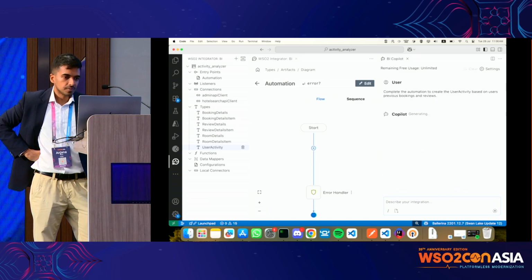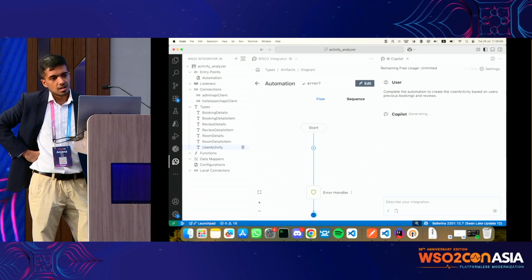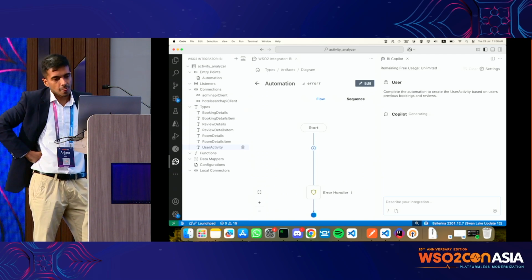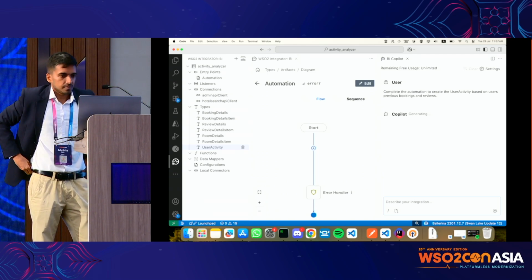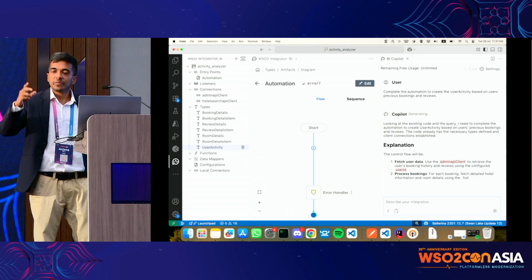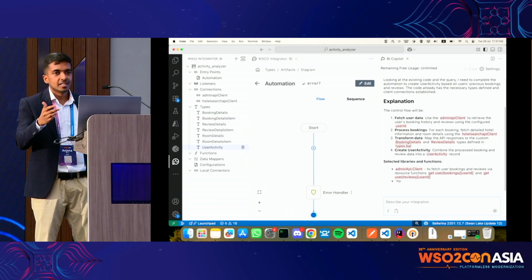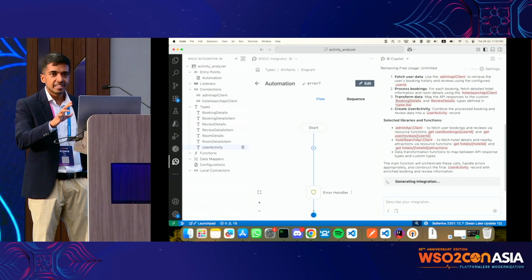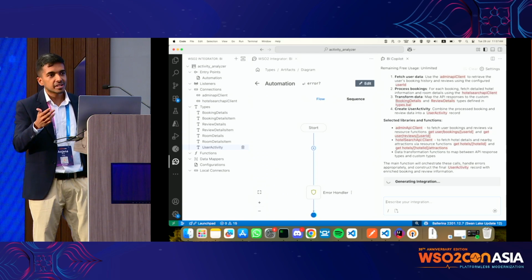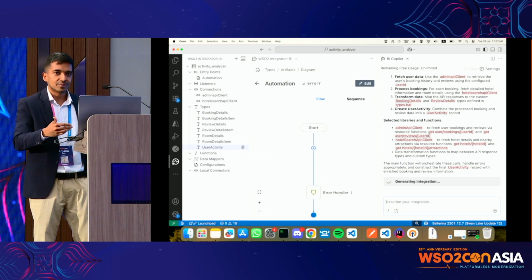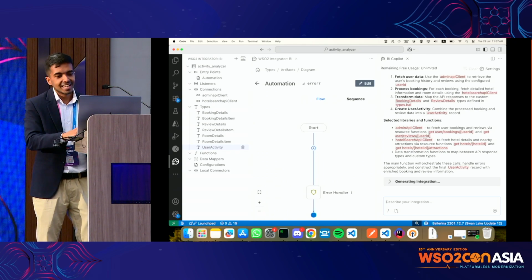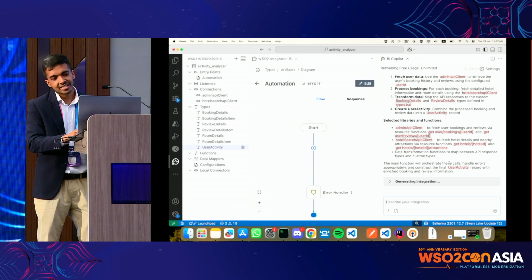So let's wait for some minutes. I hope it generates properly. So this is what I think Malit was mentioning in the previous session, if you guys were there. The latency is a problem, even for our code generation. The way we got around that issue is by streaming, so the user knows this is not stuck. This is one concrete example of what we did. So it's still generating the code, right?